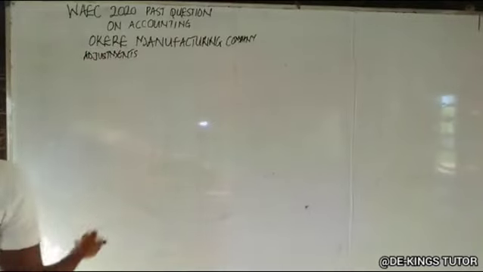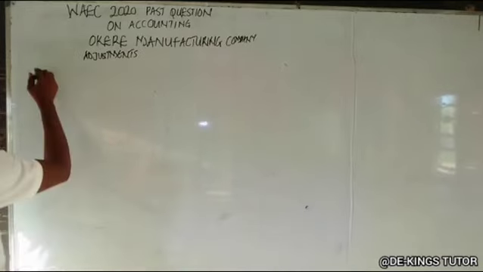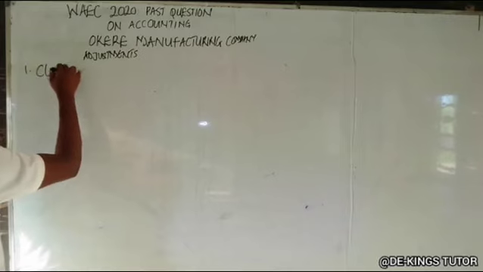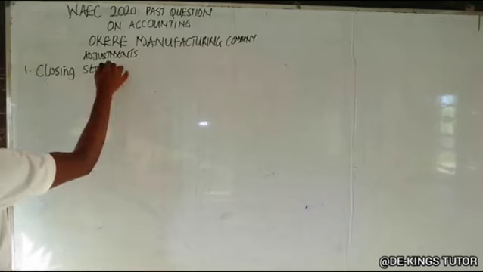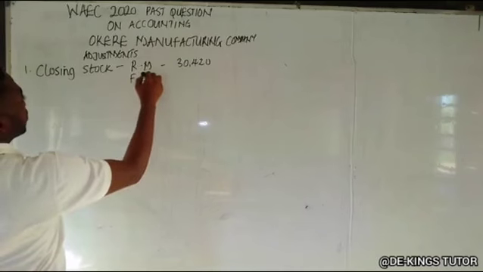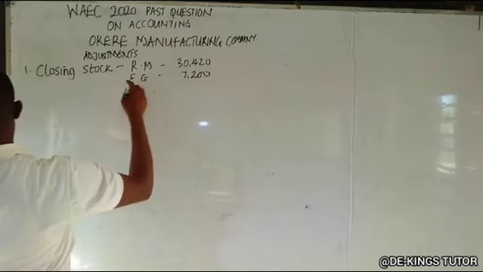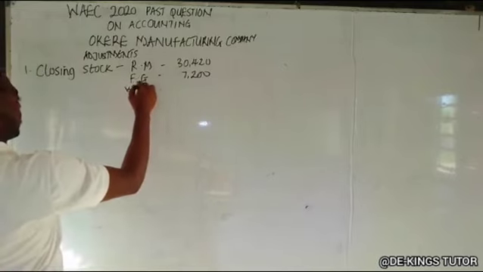So the first adjustment will have closing stock for raw material, which I note with RM. For raw materials, it is 30,420. Okay, for finished goods, it is 7,200. And for work in progress, it is 1,680. Okay, the other one is rent.